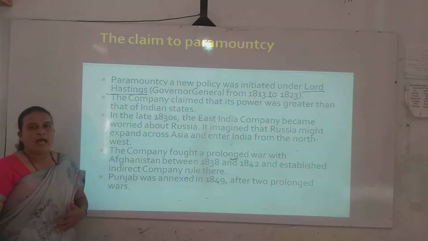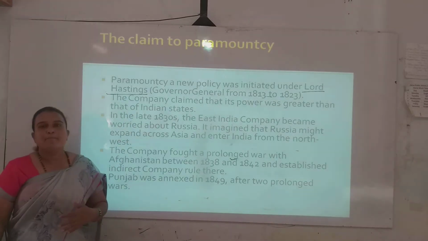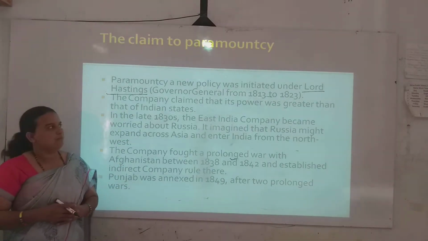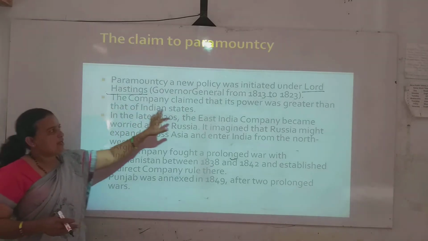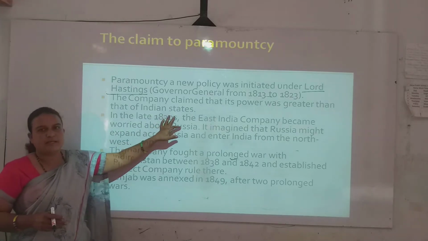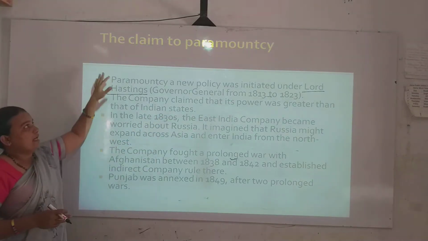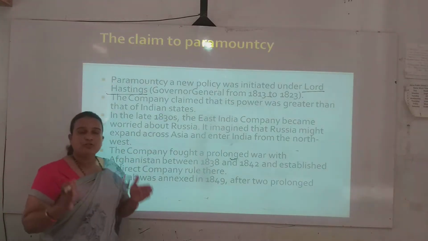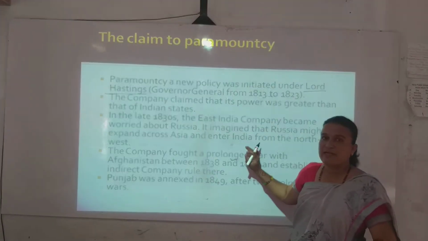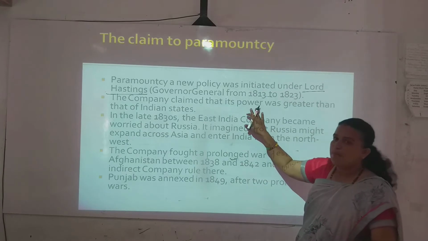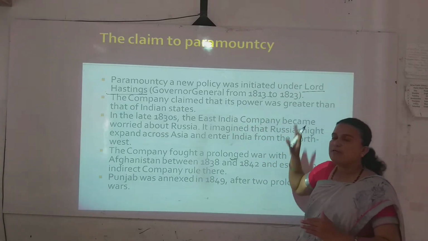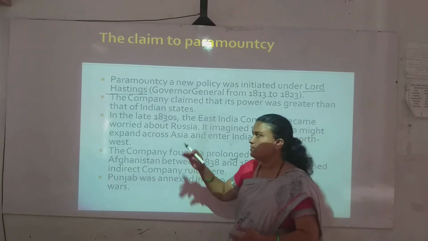Under Lord Hastings, the company expanded its power. The company claimed that its power was greater than that of Indian states. According to this policy, the company stated that its power was greater than that of Indian states.